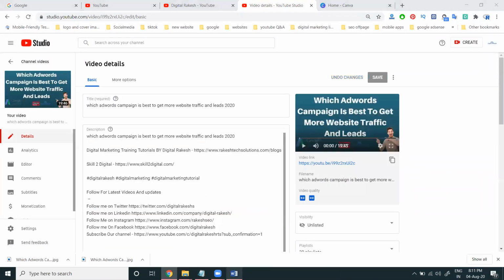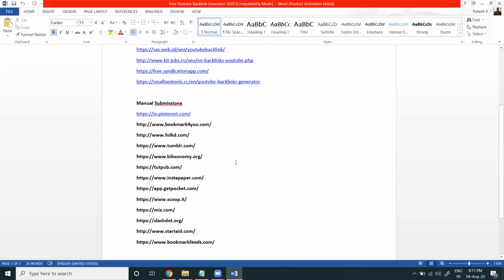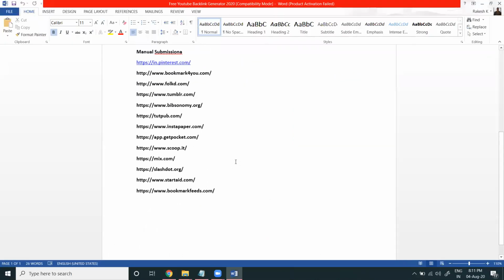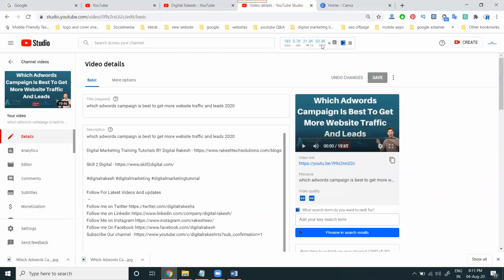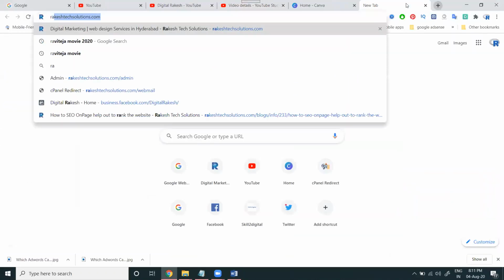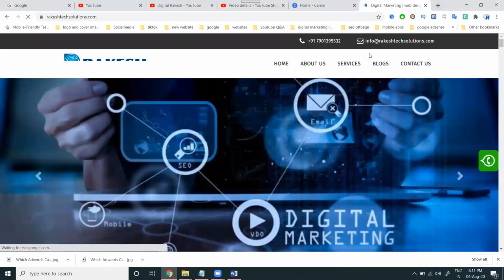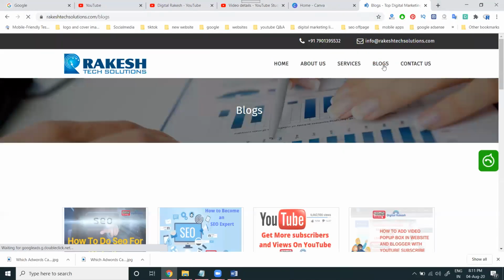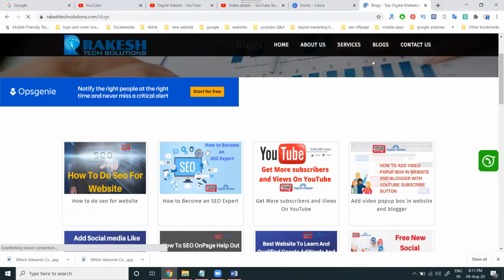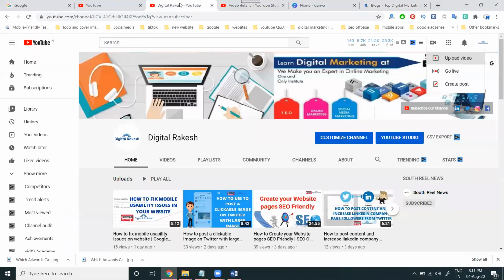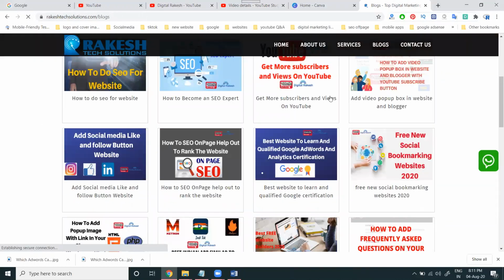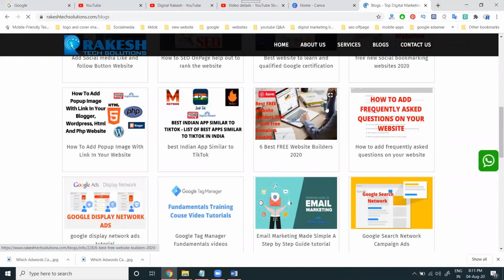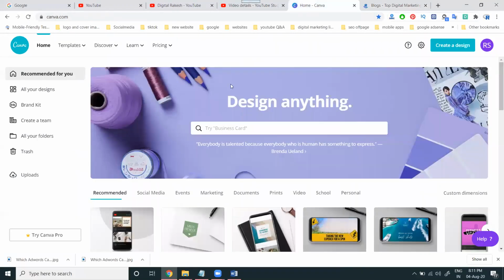Once that is done, these are all the website links you can generate for your YouTube traffic. These links are all given in my particular website, Rakesh Tech Solution. If any further need is required, just go to the blog option. You can chat with them and report your particular channel option. Every piece of information will be given in the channel option. In this, go to the blogs and check the options of websites.